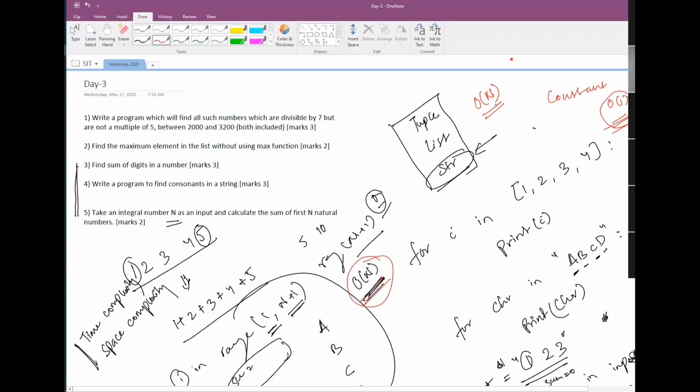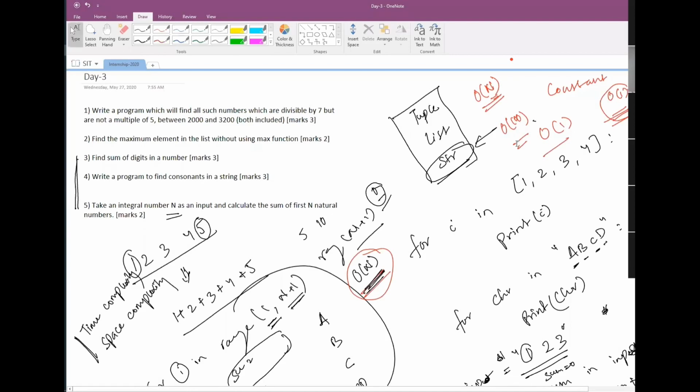And we assume that this n is a very large number. Let's say I am iterating for 10 times, I'm going in a loop for 10 times. Big O of 10 is also, we can say, constant. Big O of 1 only.